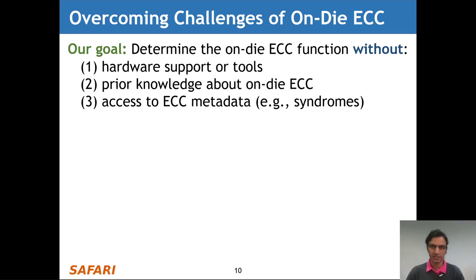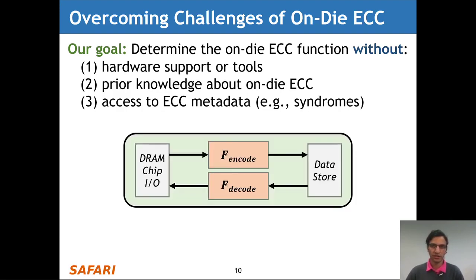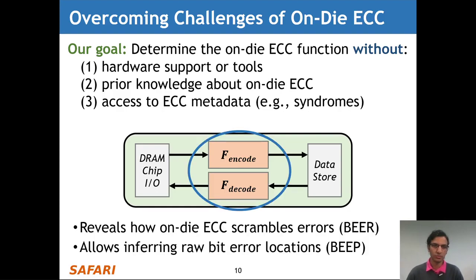And to overcome these challenges, our goal in this work is to determine the OnDie ECC function without hardware support or tools, prior knowledge about OnDie ECC, or access to ECC metadata, for example, error syndromes. And what this means in the context of a real DRAM chip is that we want to know exactly what happens within the ECC encoder and decoder, because this would reveal exactly how OnDie ECC scrambles errors and would allow us to infer raw bit error locations just by looking at the post-correction errors. And we'll talk about both of these aspects later in this talk.